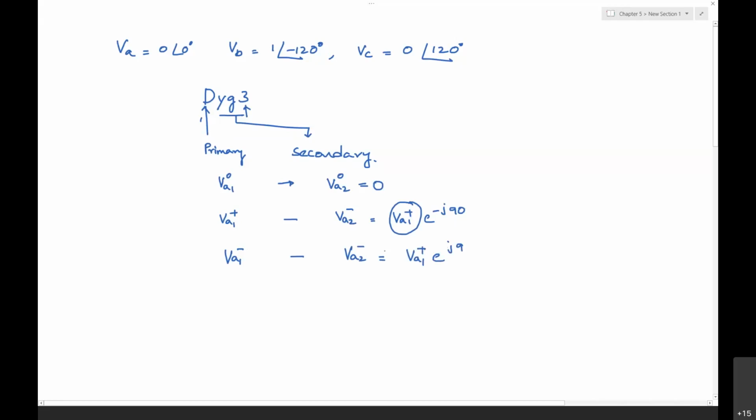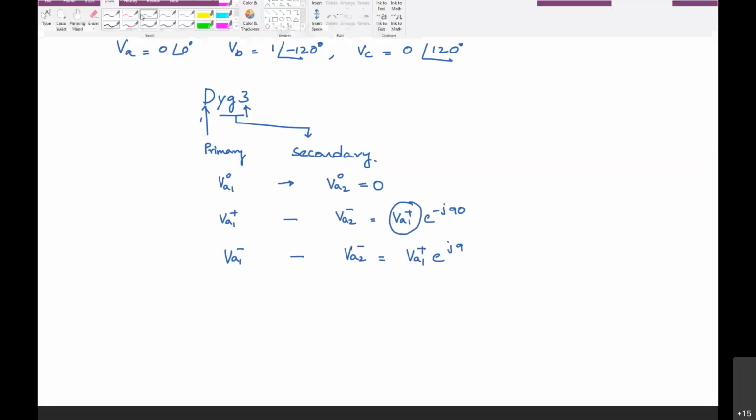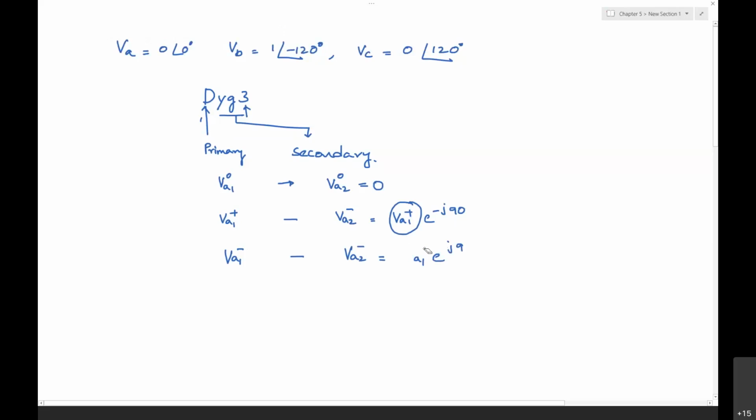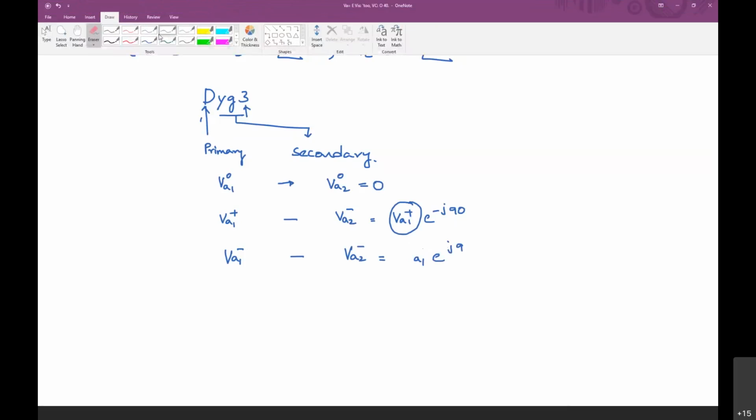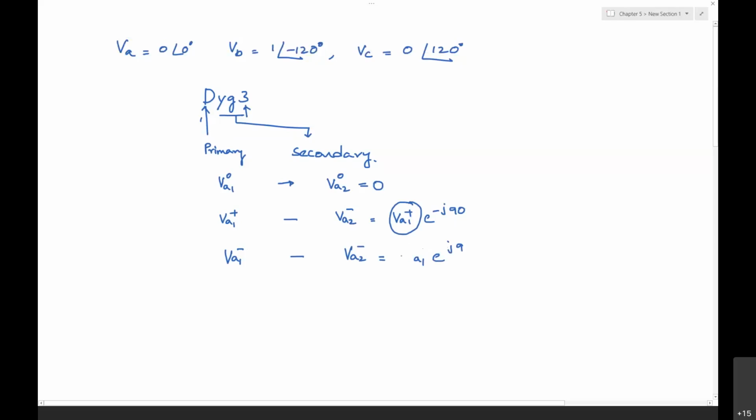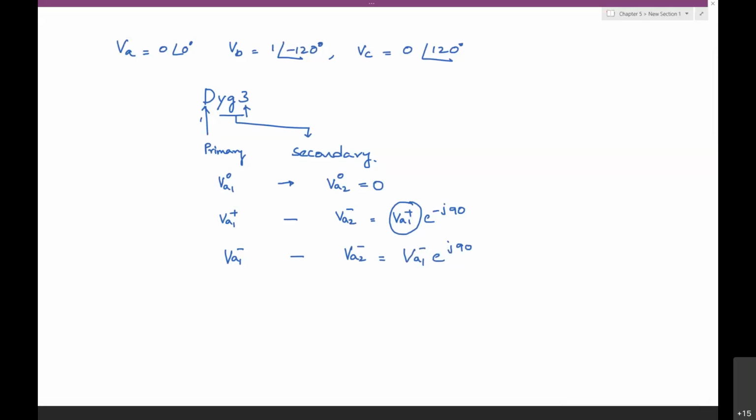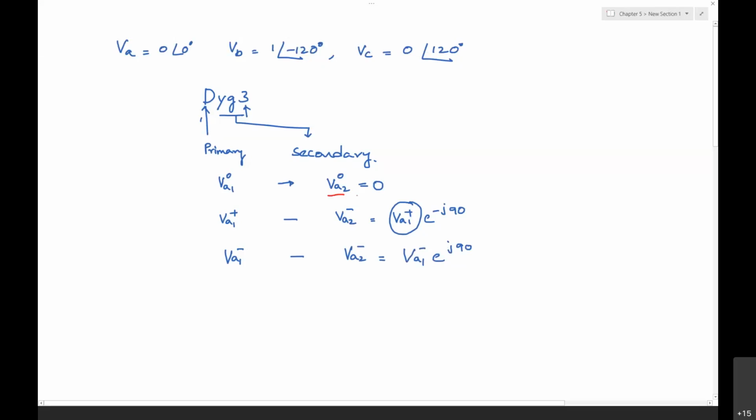Sorry, it is the negative voltage. The secondary side zero sequence voltage will be 0.